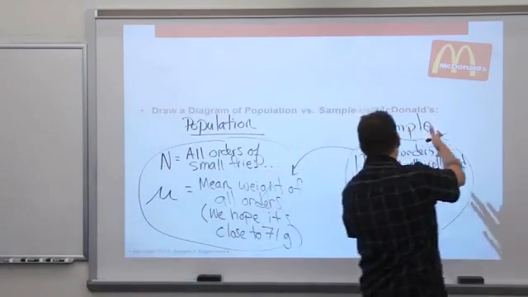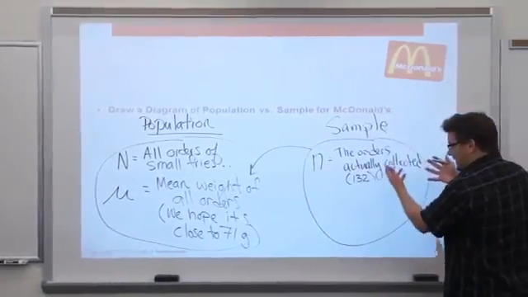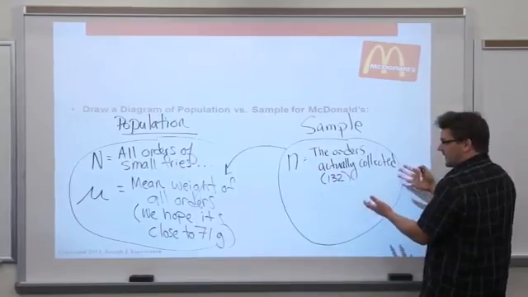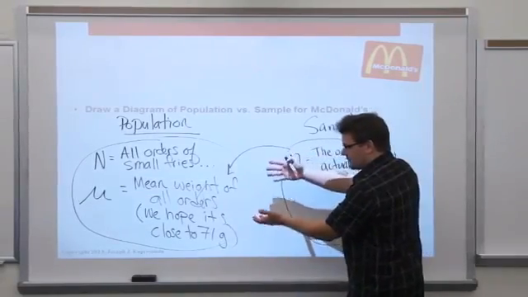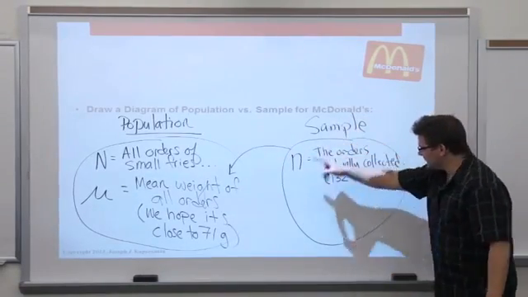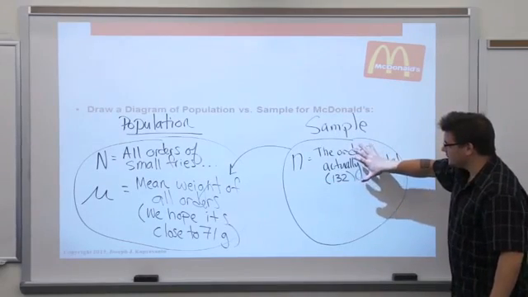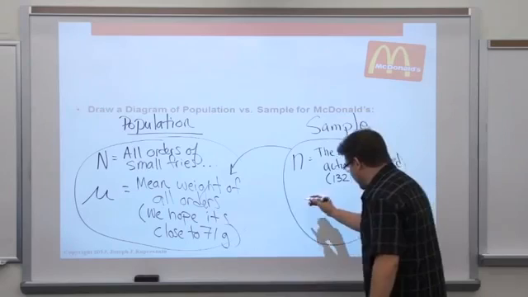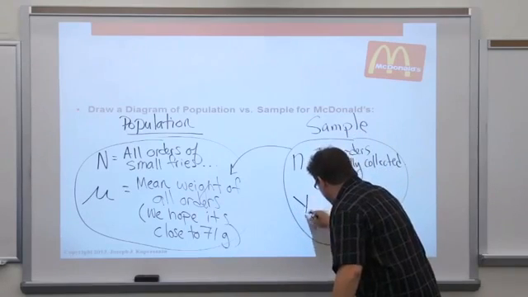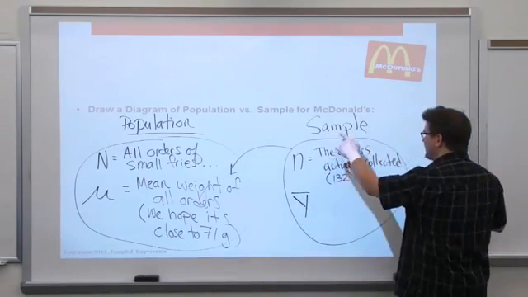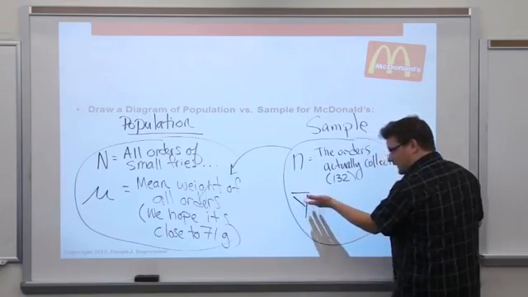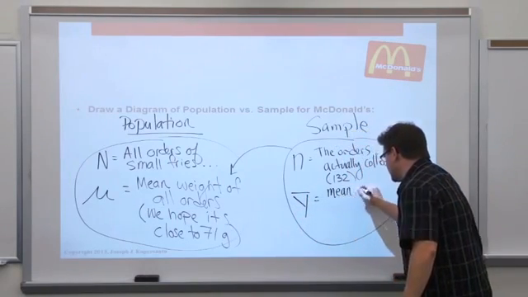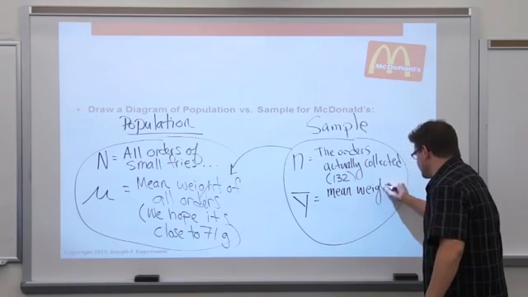Once we collect our data, I could calculate the mean weight in the sample. And based on whatever the sample tells me, I can make decisions about the population. Based on this data, is McDonald's doing what they claim to be doing? Okay. Now the symbol here, I know it's less than ideal, but I'll put the symbols right in. When I'm talking about a sample, the symbol is what's called y bar, and this would be the mean weight in the sample.